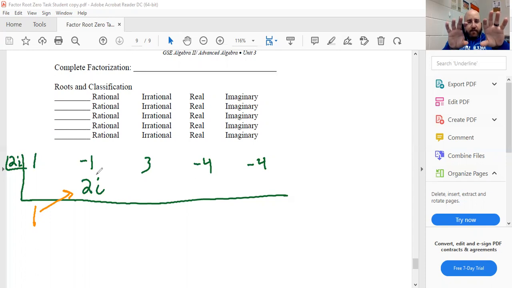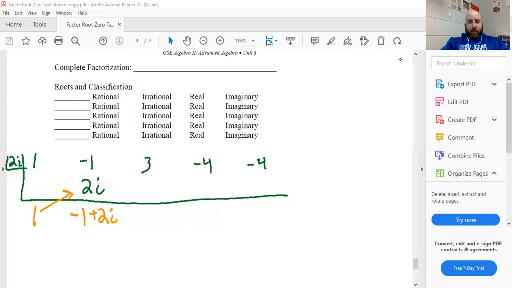It begins with a C. Hopefully y'all thought about it. So it has a real part and an imaginary part. It is called a complex number. So I'm going to have the real part, -1, plus 2i. There's my complex number. The real part first and then the imaginary part.